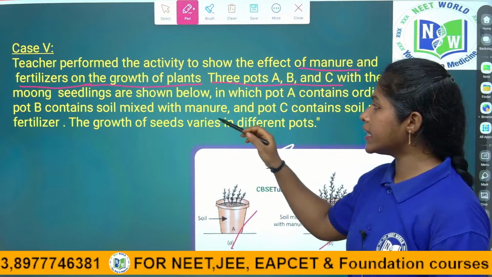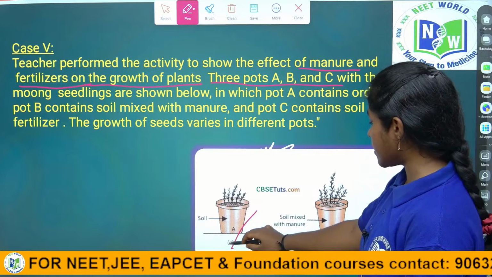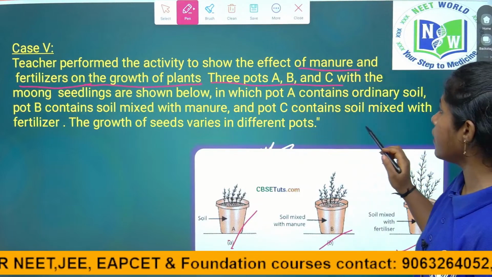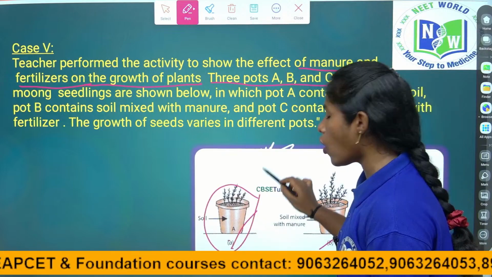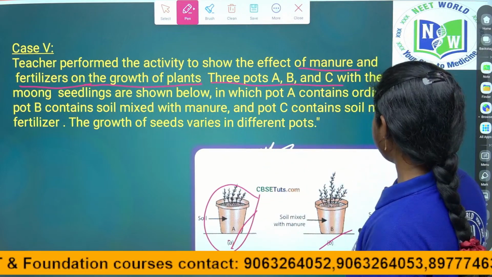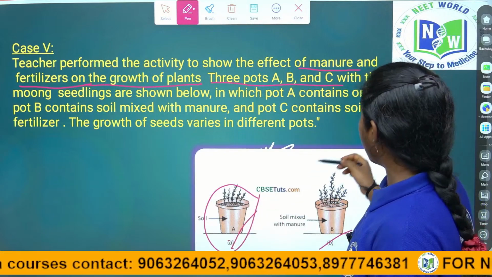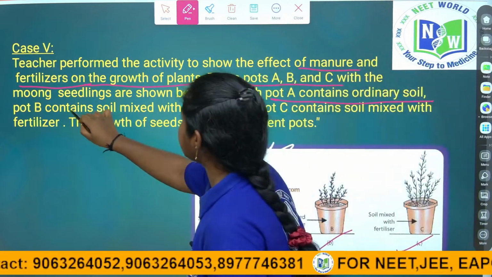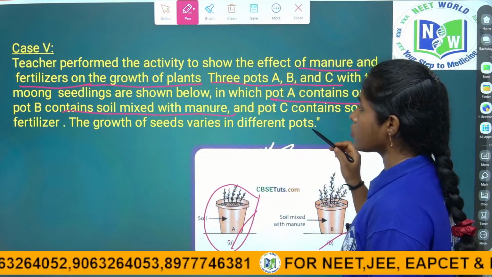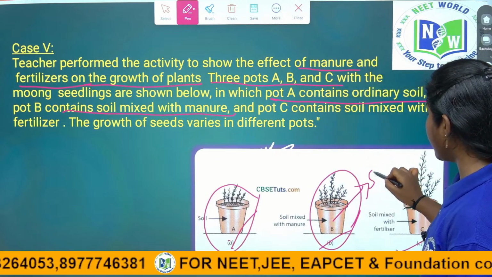With moong seedlings, they took the seeds of moong, shown below in the figure. Like this, the 3 pots are taken. Pot A contains ordinary soil, normal soil only. That soil doesn't have any manure or fertilizer. Pot B contains soil mixed with manure.